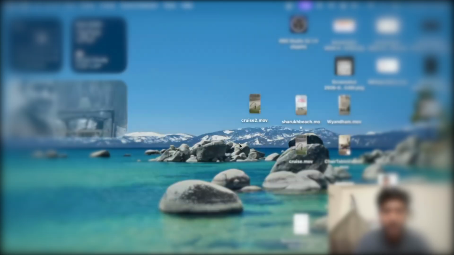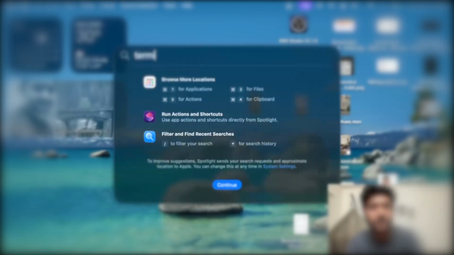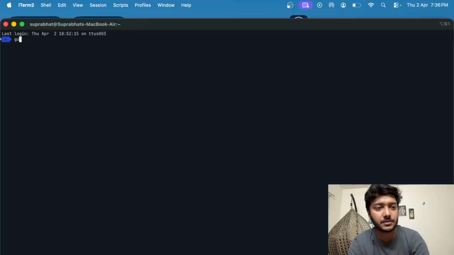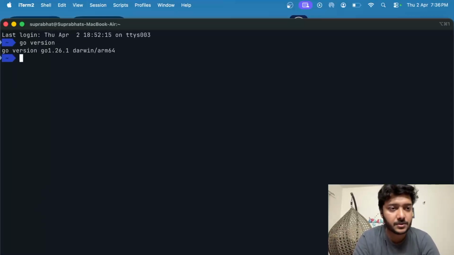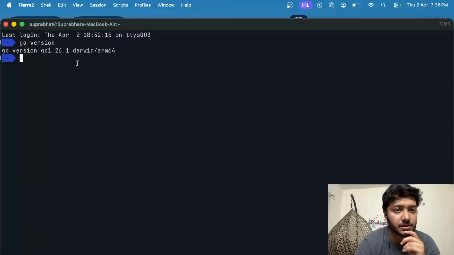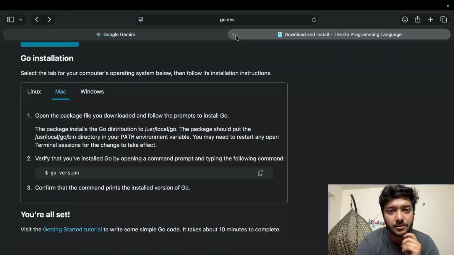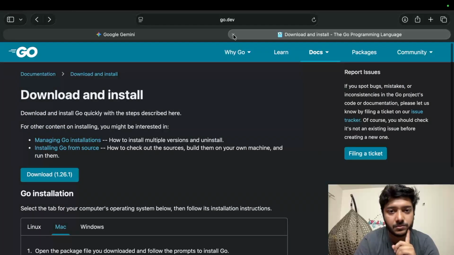Yeah, let's move the installer to the bin, and then we are using the terminal. Let's check if we have the Go version. Yeah, we have the Go version, so you can see we have Go installed here. So we have installed Go, and then we need to use Go. So how can we use it?